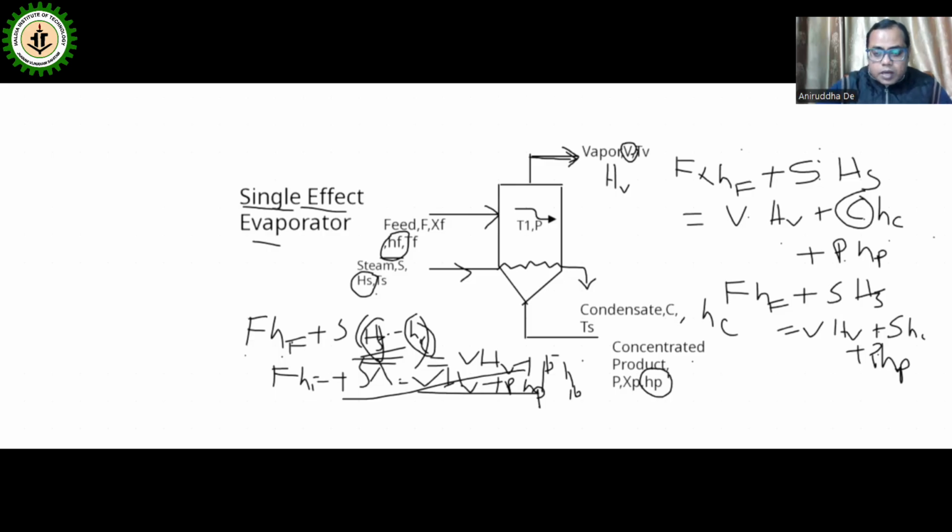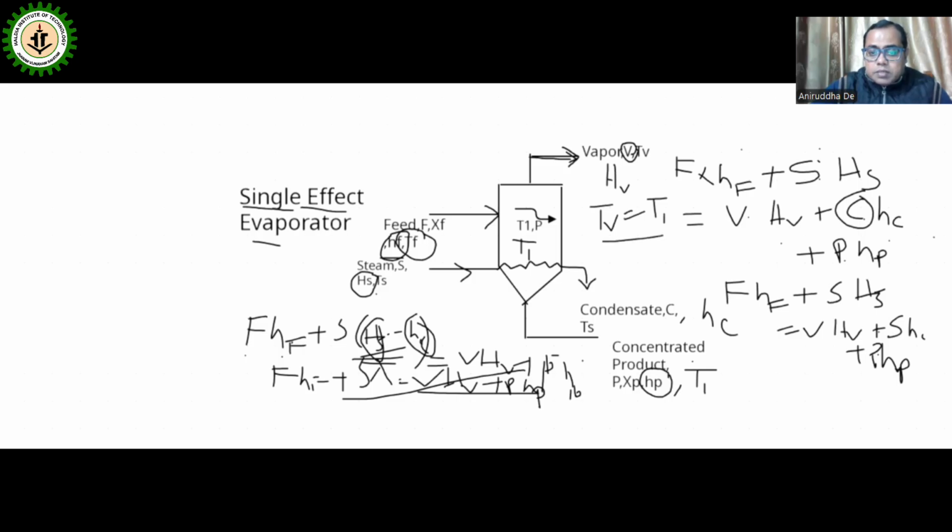Okay, now another thing: the temperature of the feed is TF, we have taken, and the temperature of the product will be the same as the boiling temperature, the temperature at which it is boiling inside the evaporator. And the temperature of the vapor is also the same, Tv. Tv will be equal to T1, because vapor at the same temperature will be produced.